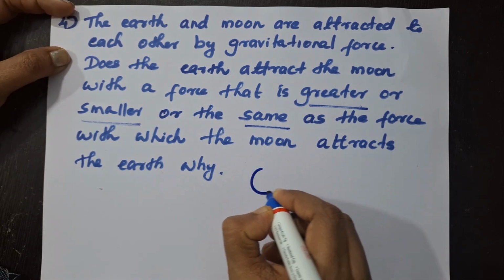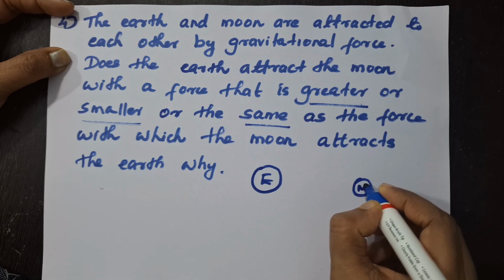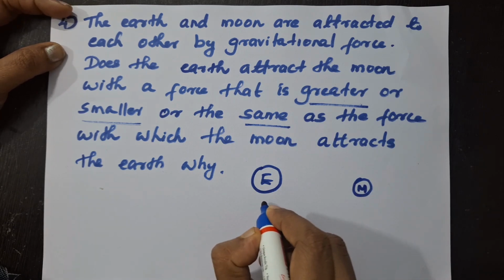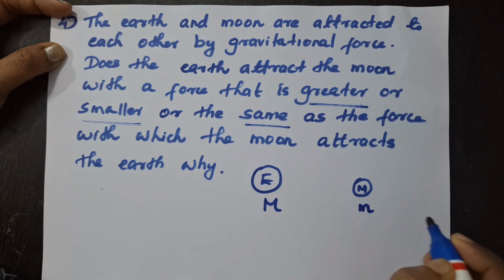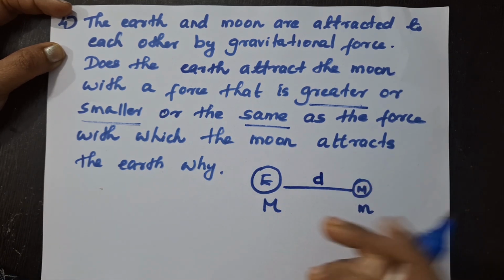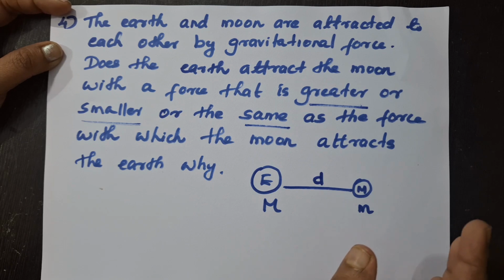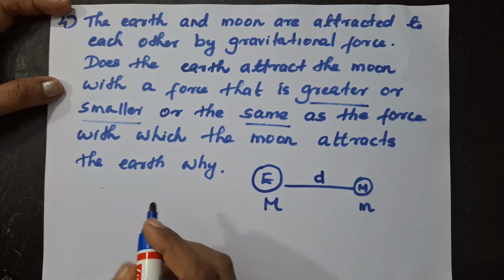So, let us consider our earth is here and the moon is also there. This is our moon. If the mass of earth is capital M and the mass of moon is small letter m, and the distance between them is small letter d, we can also use small letter r, no matter.